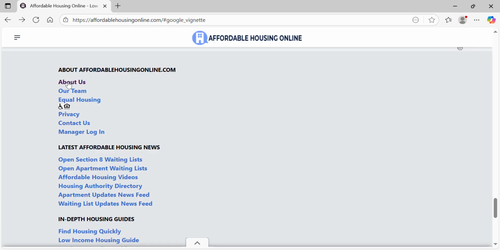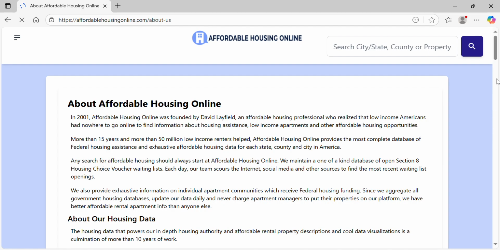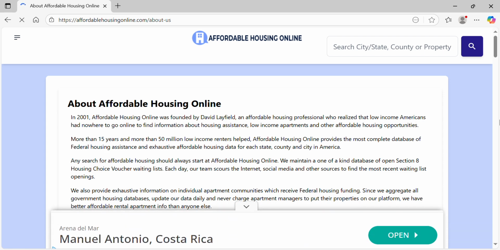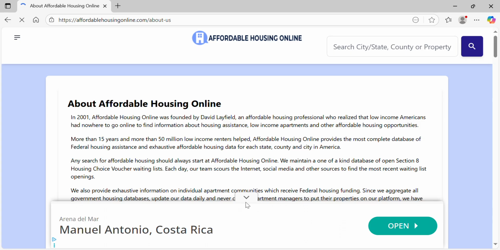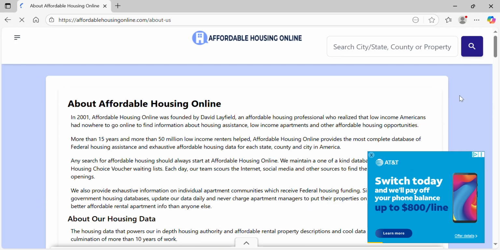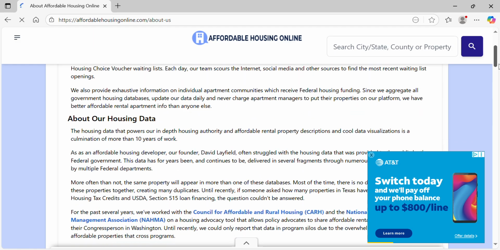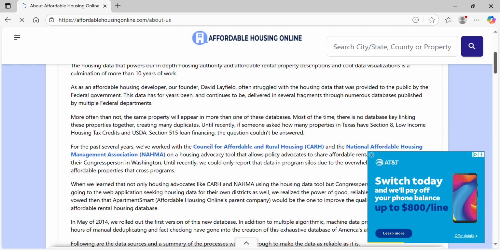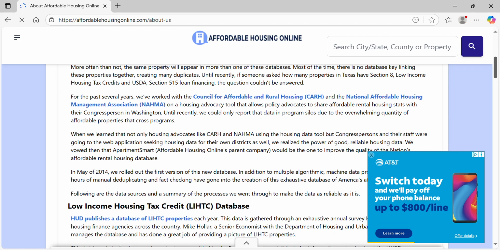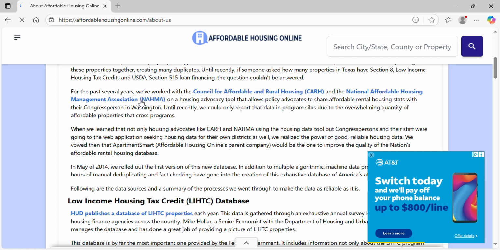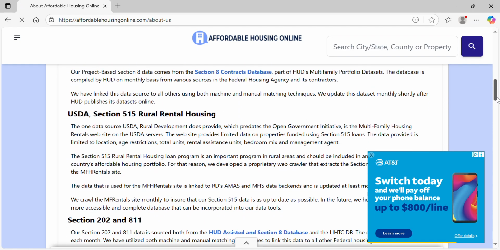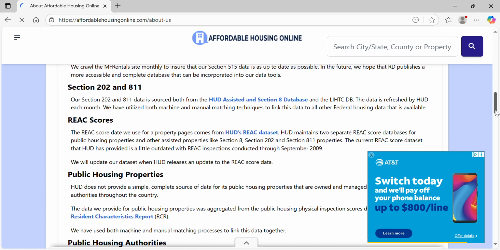So you can click on About Us. Once you click on About Us, it says here in 2001, Affordable Housing Online was founded by David Layfield, an affordable housing professional who realized that low-income Americans had nowhere to go online to find out all information about housing assistance. So you can read up about this information. You can Google this person. Make sure you click on National Affordable Housing Management Association. This is a company that all of these different buildings have to register with. Tax credit information, Section 8, USDA for rural rental housing, and so on and so forth.